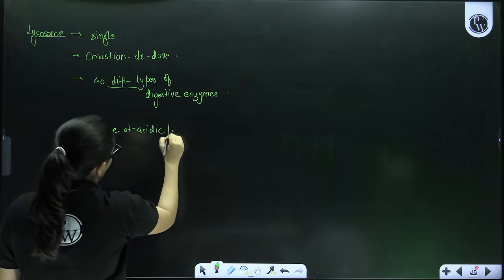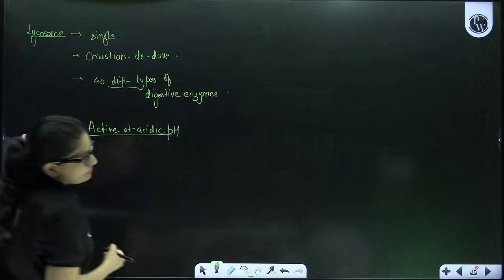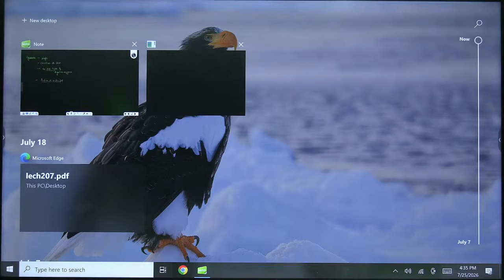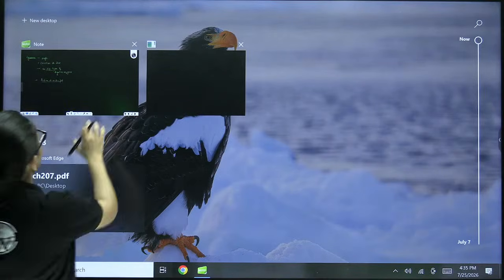They're active at acidic pH. Again, a very, very important point that you people should remember.